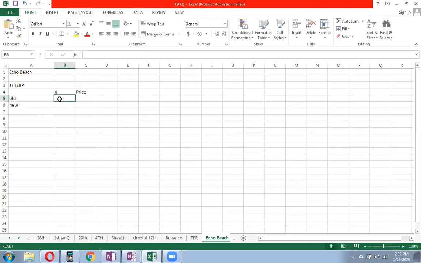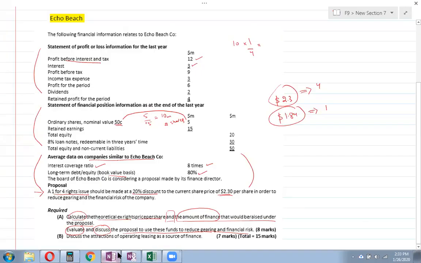So you have 4 old shares for every 1 new share, or 1 new share for every four old shares. If you add these two together, the total number of shares in the set will be 5 shares. The price of the old share is $2.3.